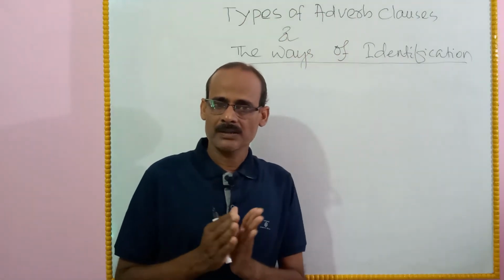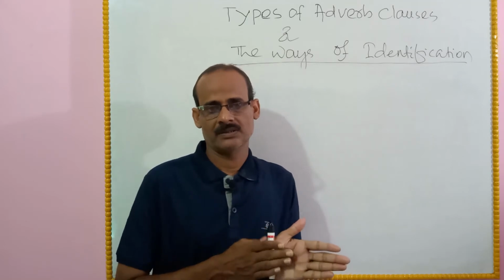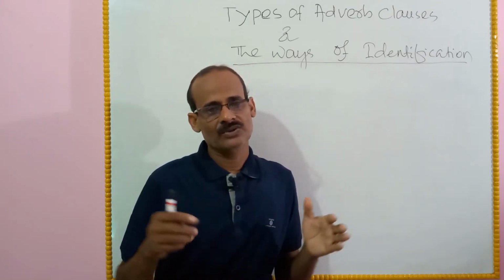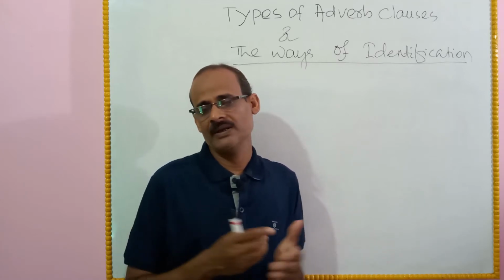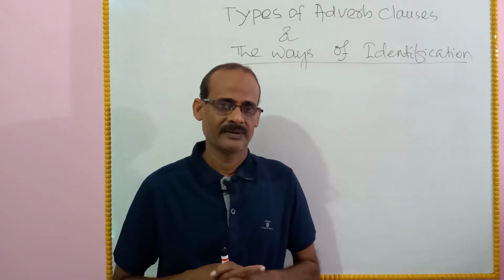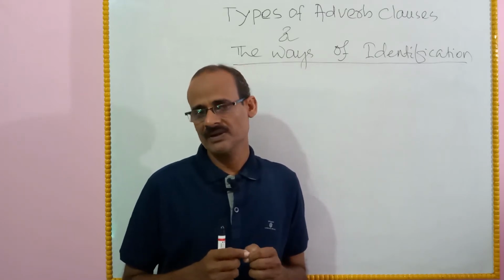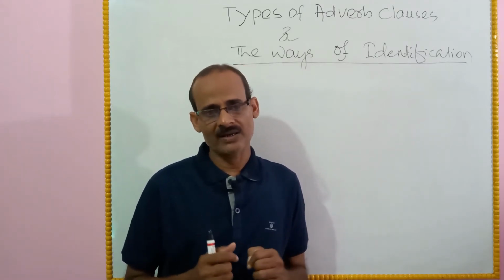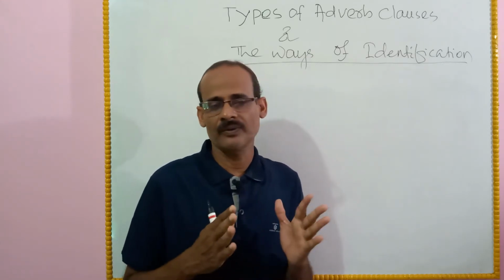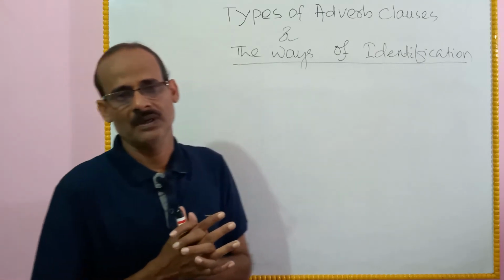When an action happens, it takes time. Also, it takes a place or a surface to happen. Also, due to some reason an action happens, and an action also happens for a purpose.